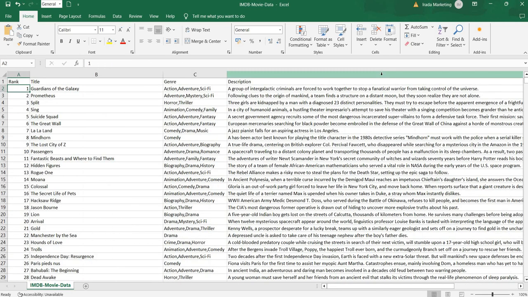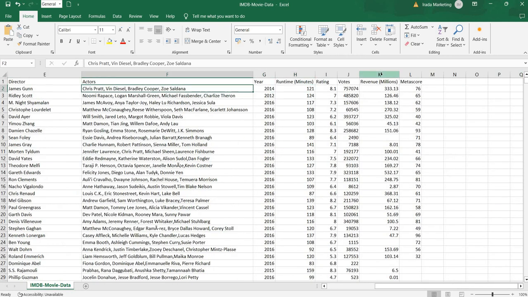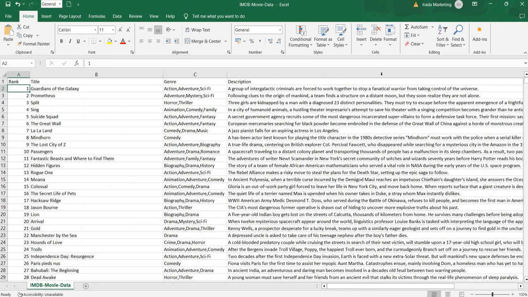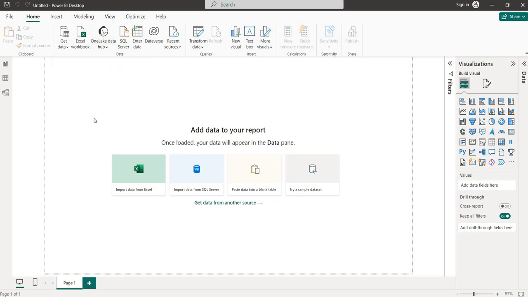Now we have to do the analysis on it. We have to make different visuals, and we will understand which actors or directors have the maximum ratings and the maximum number of votes, how many votes the directors or the actors are getting. We will make a different visualization for each piece of data or analysis. So let's begin. Here we are going to start the Power BI project.